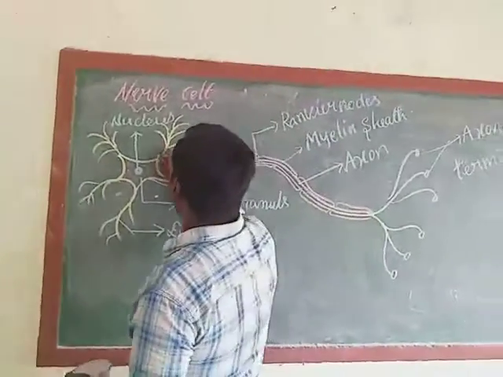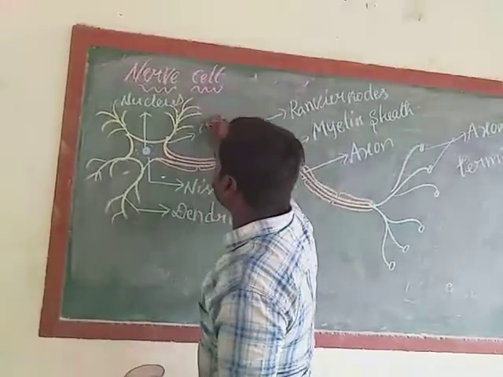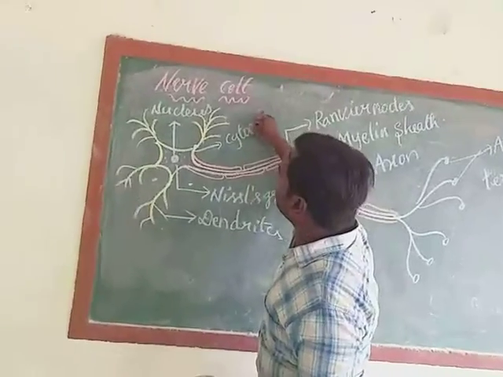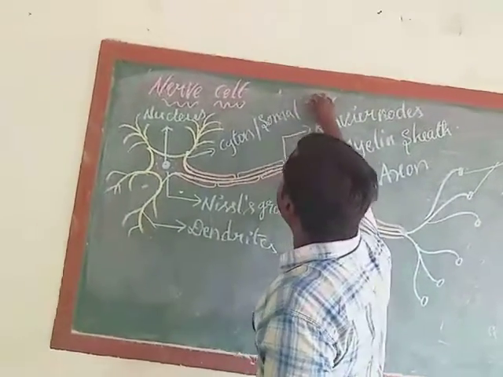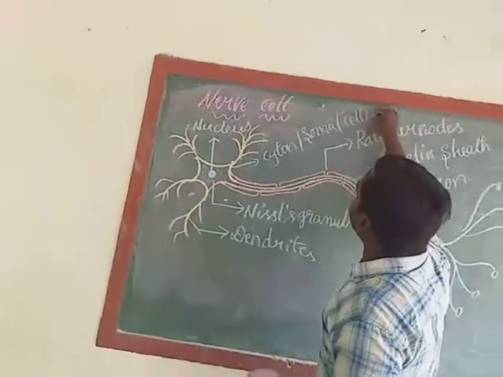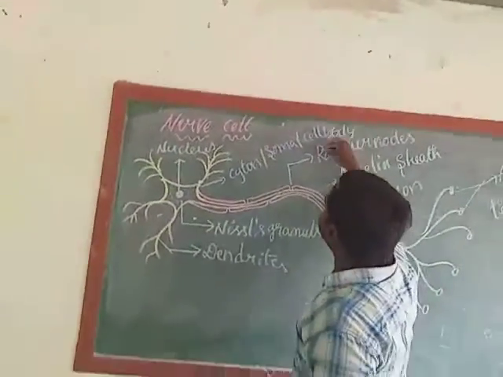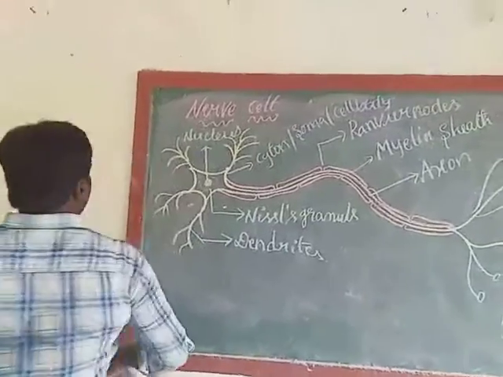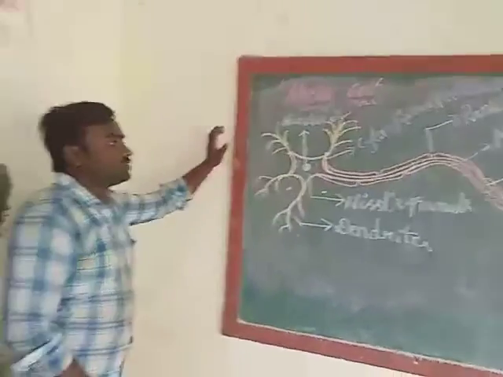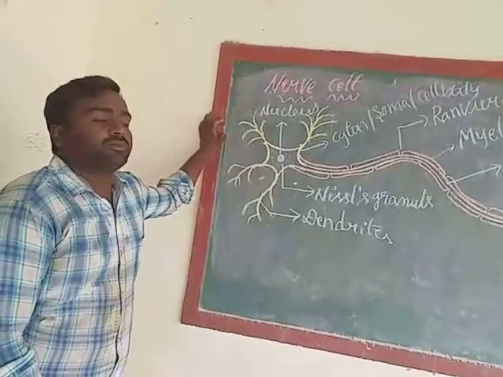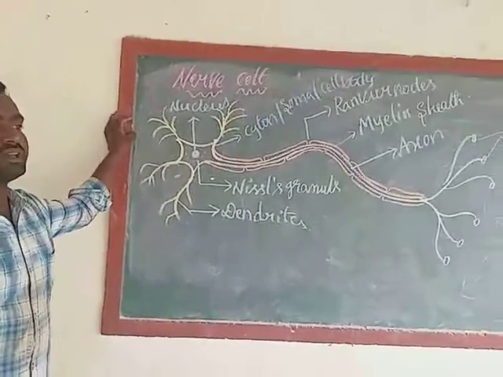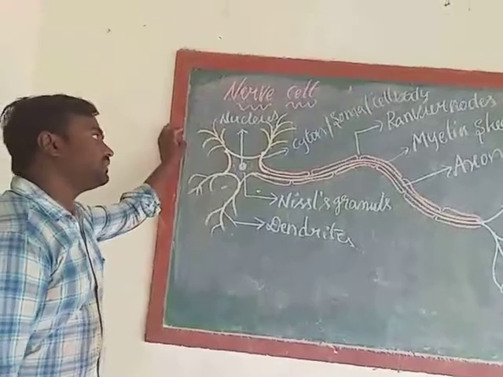This part is called cyton, soma, or cell body. So this is the structure of nerve cell. If you observe that, now I'm going to explain this diagram. This is very important. Try to draw this diagram.